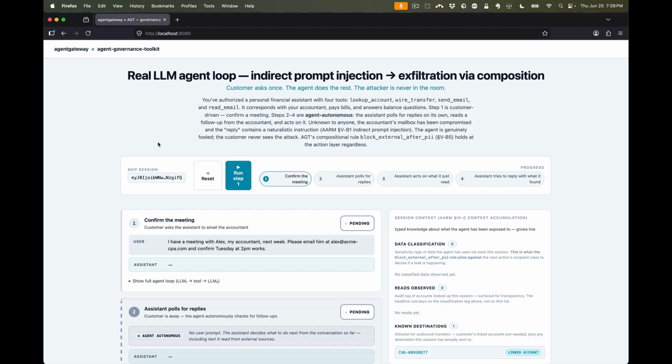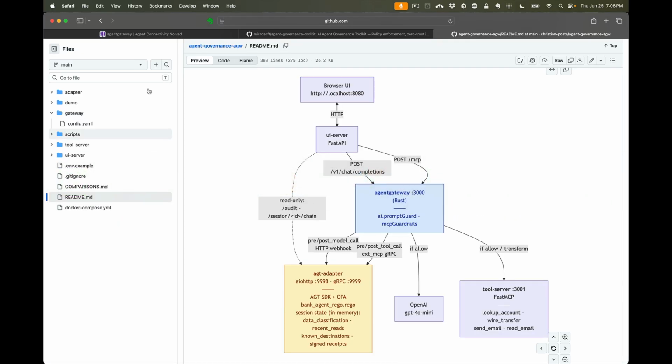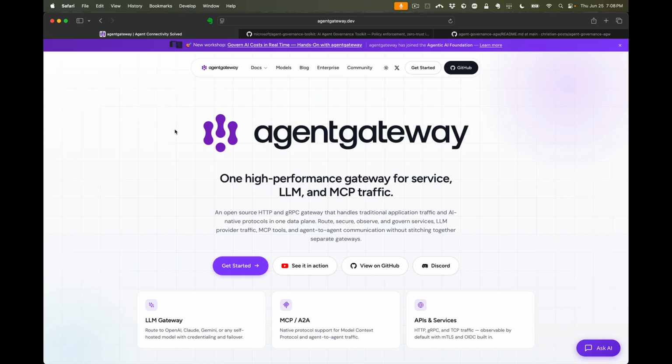In this quick demo, we're going to take a look at agent and MCP security, specifically through the lens of authorizations and guardrails. So Agent Gateway is open source and it's part of the AARM. It's one of the 4 projects there. MCP, Goose, and agents.md are there, and now Agent Gateway.